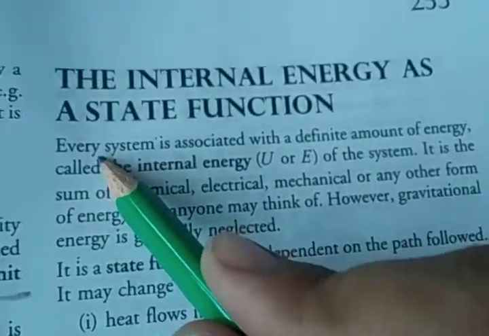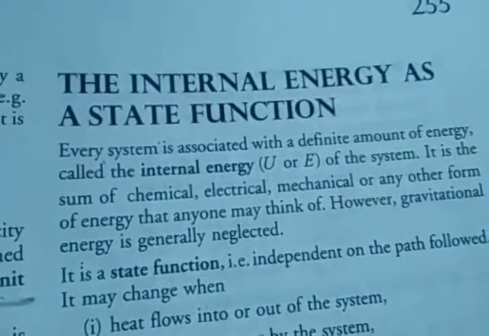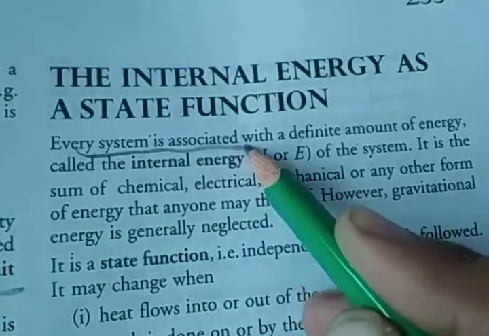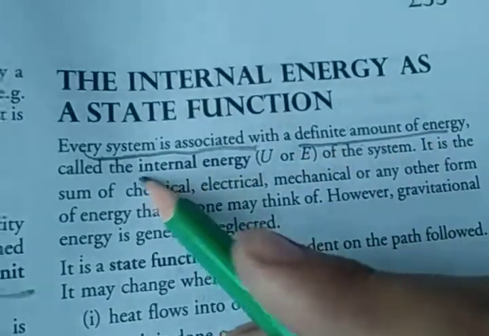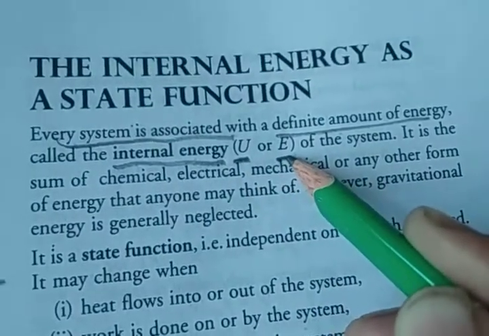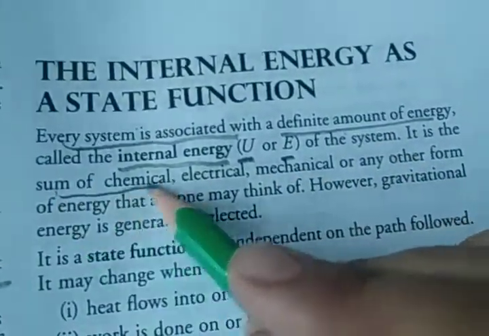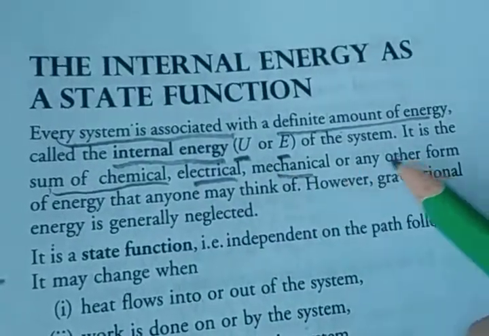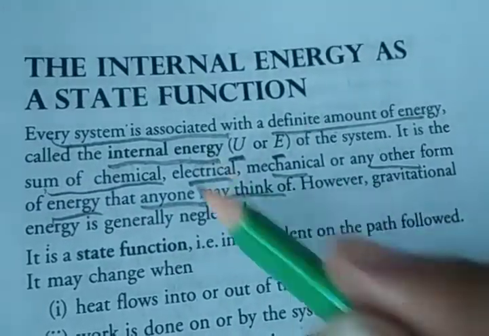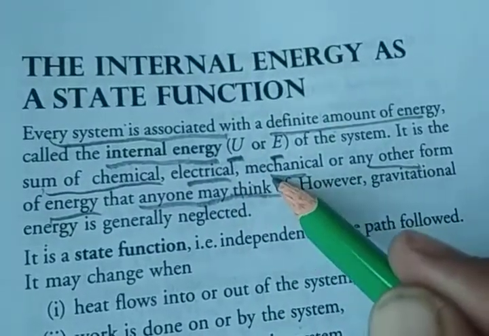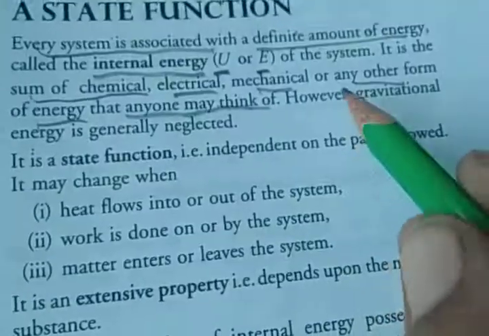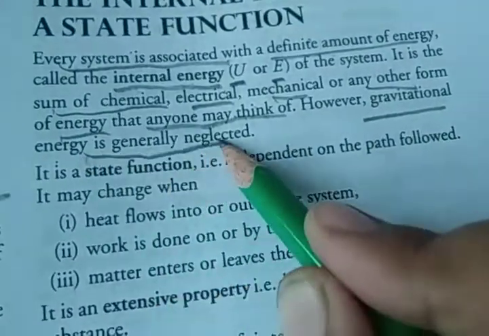Next topic is internal energy as a thermal function. First, what is internal energy? Every system is associated with a definite amount of energy. It is known as internal energy, denoted by capital U or capital E. It is the sum of the chemical, electrical, mechanical, and any other forms of energy. Gravitational energy is generally neglected.